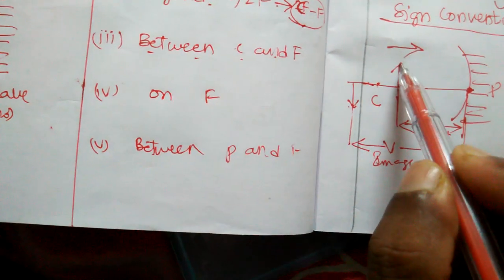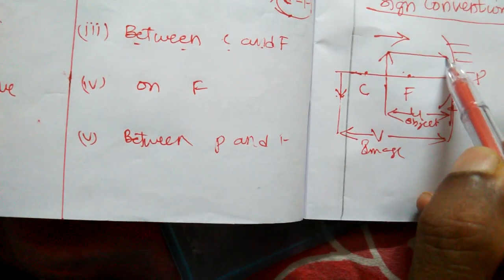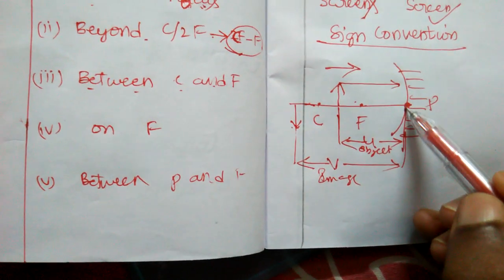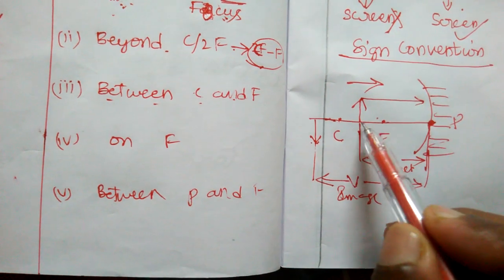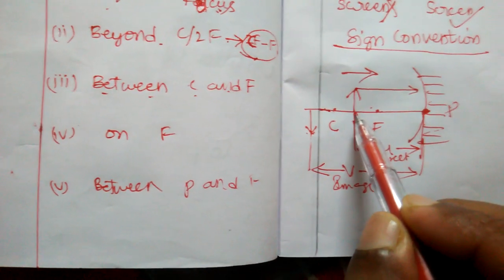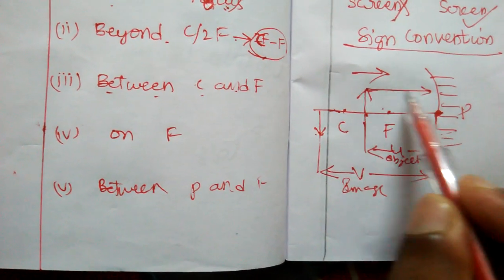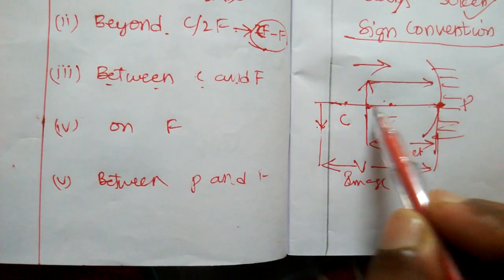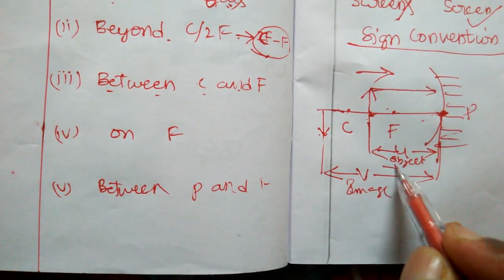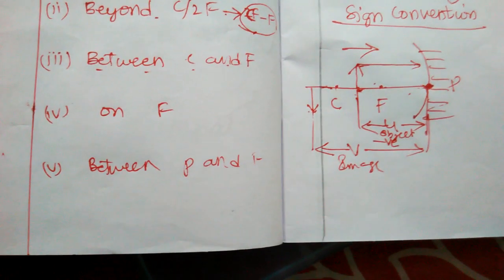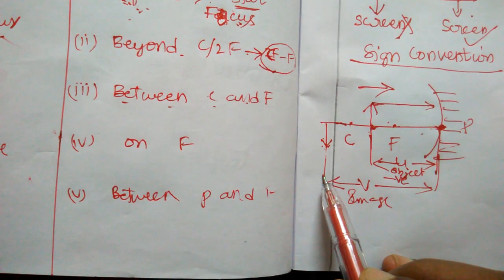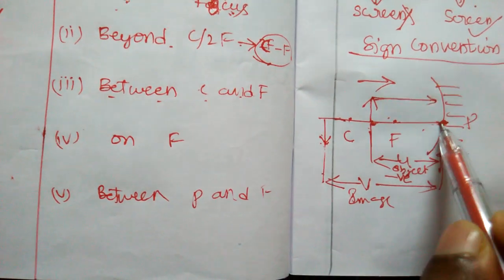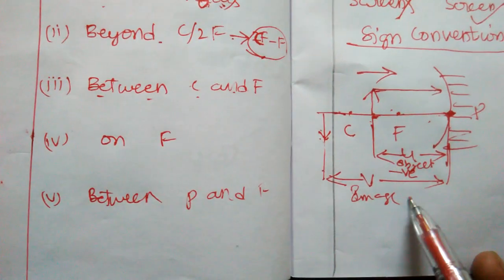Now the light is traveling in this direction and we measure the distance from here to here. That means we are measuring opposite to the direction of light. So that is why it is taken as negative. Similarly, the image is formed here. The distance is measured from the pole only. So that is why it is also taken as negative.